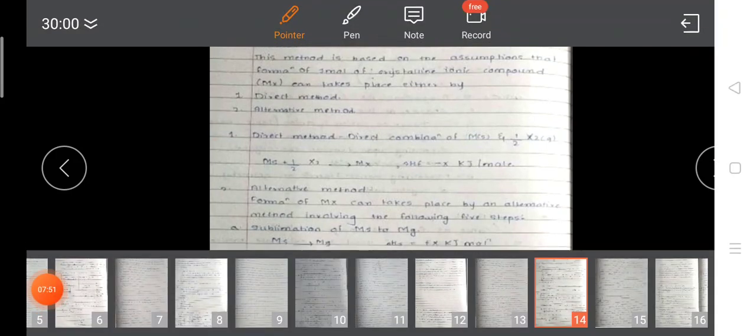It is used to determine the lattice energy of the ionic compound. Here the ionic compound in general we call MX, but sometimes in the exam NaCl may be asked. There are two methods for calculating the lattice energy: the direct or the alternative method. In the direct method, metal solid plus half X2 gaseous converts into MX, and ΔHf is equal to minus 6 kilojoule per mole. That is the heat of formation, or enthalpy of formation.